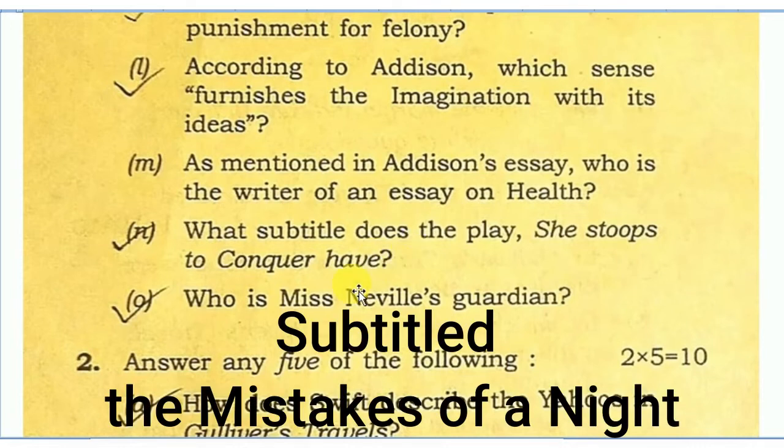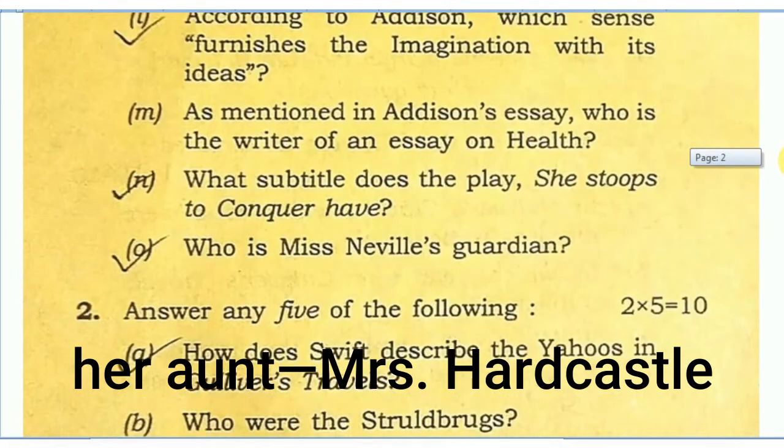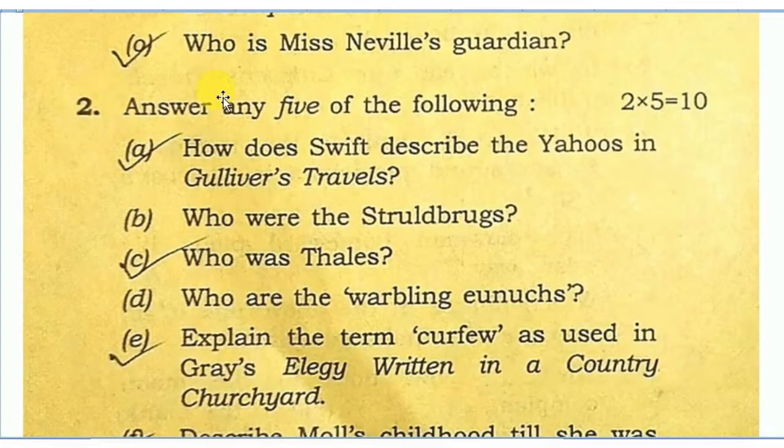What subtitle does the play She Stoops to Conquer have? Subtitled The Mistakes of a Knight. Who is Miss Neville's guardian? Her aunt Mrs. Hardcastle, who wants Constance to marry her son Tony, has served as her guardian. Question 2. Answer any 5 of the following. Each question carries 2 marks.